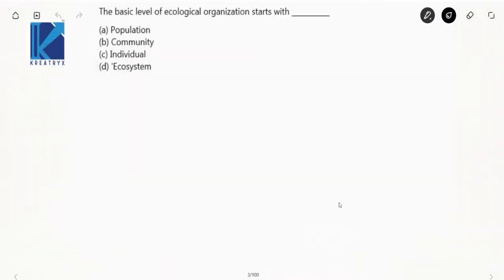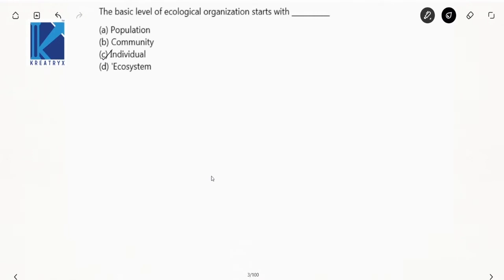Next question: the basic level of ecological organization starts with? Already we have discussed this in circles. The basic level of ecological organization starts with the individual.